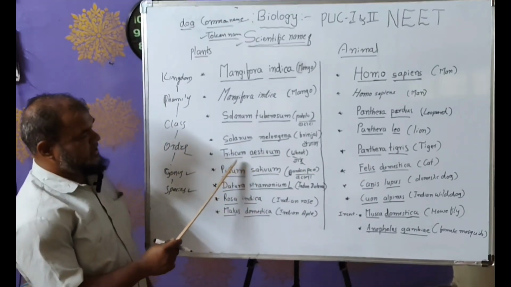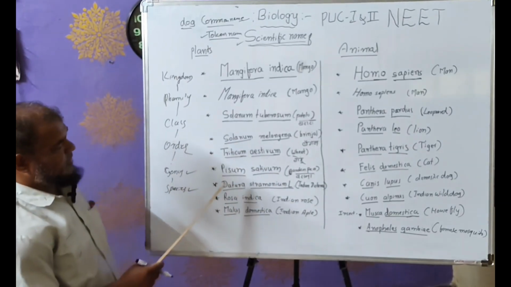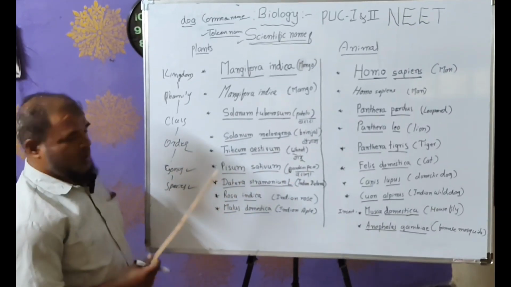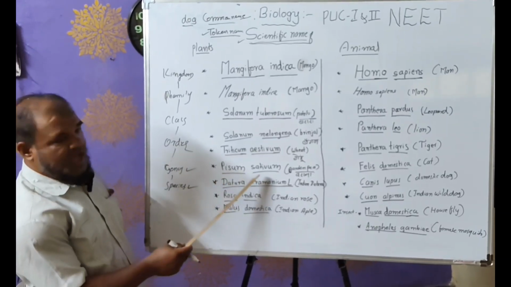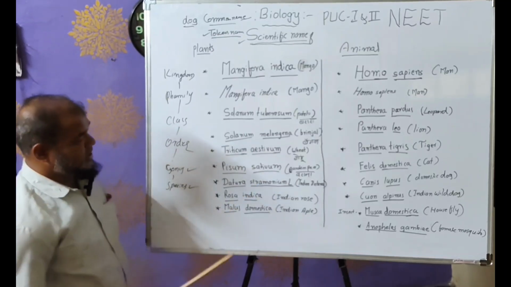Don't forget these scientific names. For the garden pea, the scientific name is Pisum sativum. Pisum is the genus, sativum is the species.